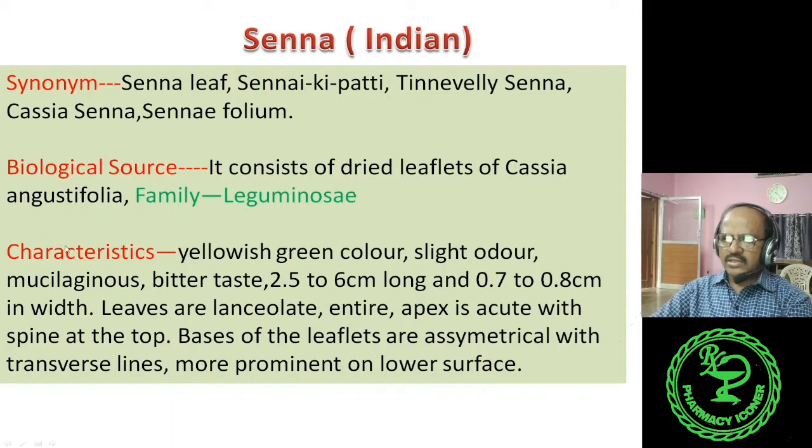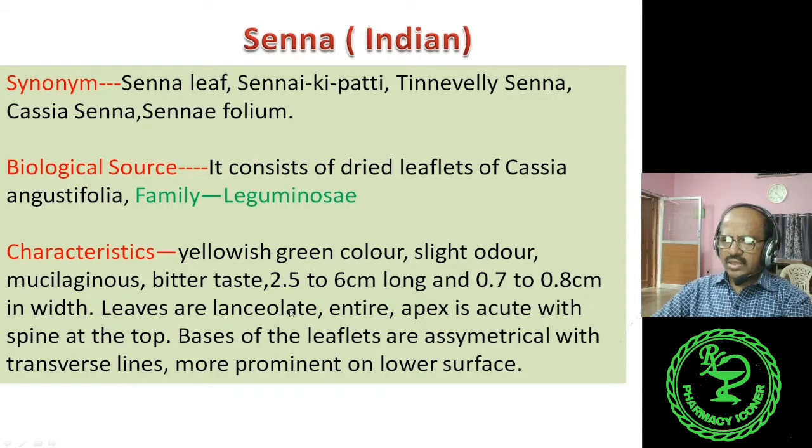About the characteristics of leaflets, they are yellowish green color, slight odor, mucilaginous, bitter in taste, 2.5 to 6 centimeter long, and 0.7 to 0.8 centimeter in width.